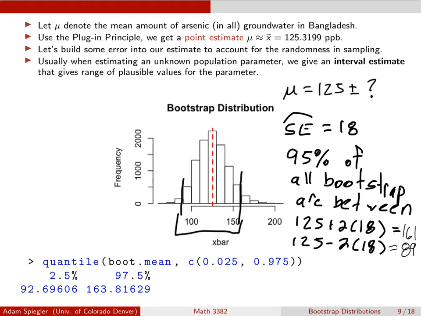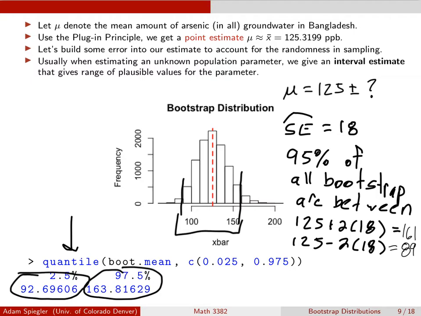And so looking down here at the R code, what I've actually done is, boot mean was where all of the means of each of the bootstrap samples was stored. And what this is doing is it's saying find the 0.025, 0.975 quantile. So in other words, we're looking at the 2.5 percentile over here and the 97.5 percentile over here. And in between those two are the middle 95% of the values.